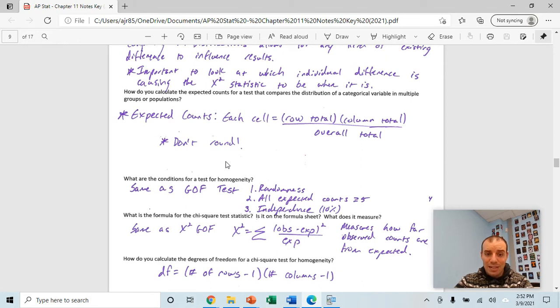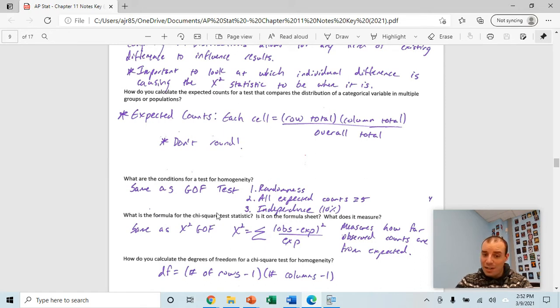The conditions are the same as the goodness of fit test conditions. Randomness, so either random sample or random assignment. All of your expected counts have to be greater than or equal to 5. And we check the independence condition. When we're doing random sampling, our sample size must be less than 10% of the population size.